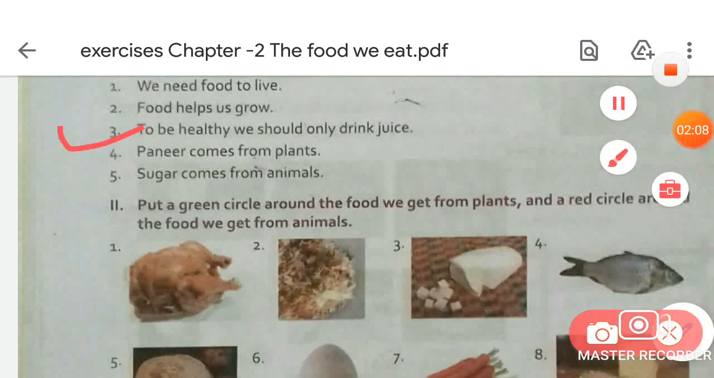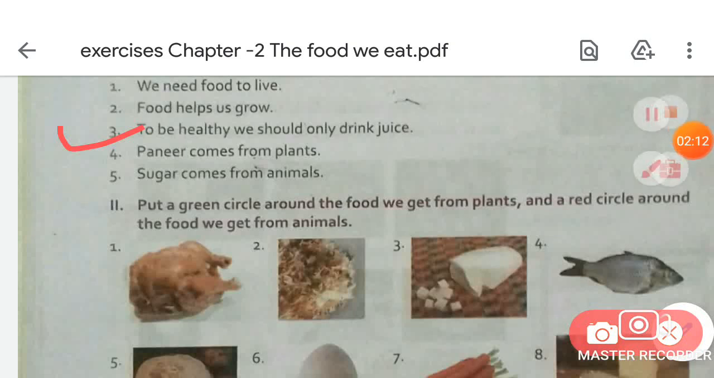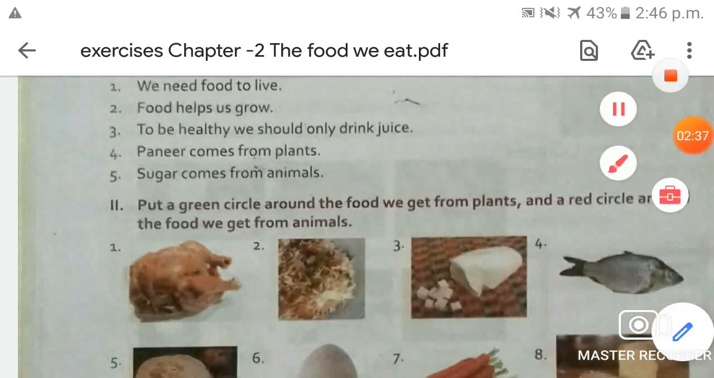The next statement is: to be healthy, we should only drink juice. So students, can we be healthy only drinking juice? No, we can't be healthy if we only drink juice. So it's a false statement. So write F over here. Is that clear? Now move on to the next.